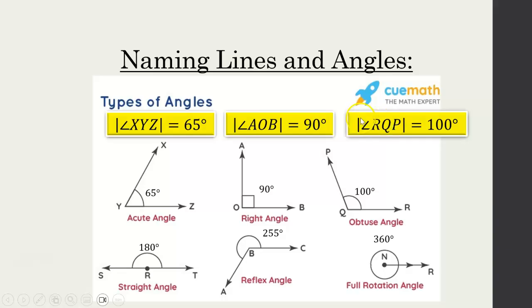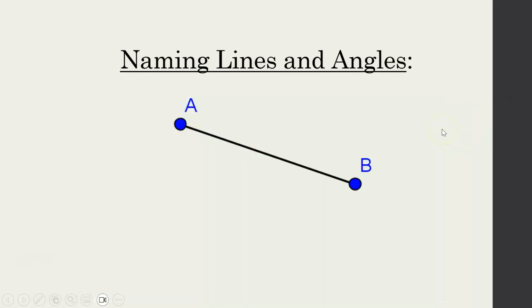The last one, size of angle, now remember P, Q, we're looking Q is in the middle, R. You notice I did it in the opposite way, I said R, Q, P. You could swap P and R around, or A and B around, doesn't matter. Q has to be in the middle though, that's the most important part. Q has to be in the middle, or O has to be in the middle. The middle label is the important guy, is equal to 180 degrees.